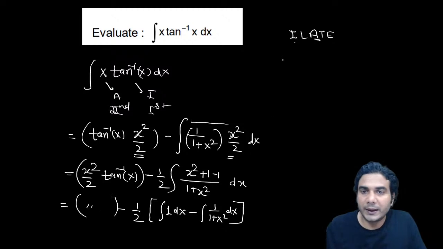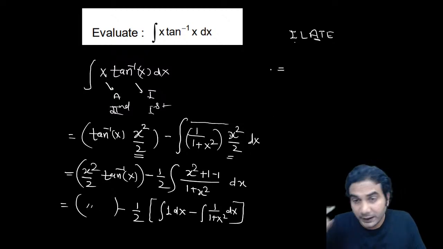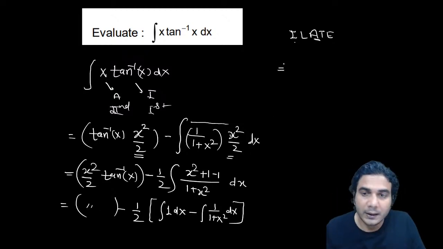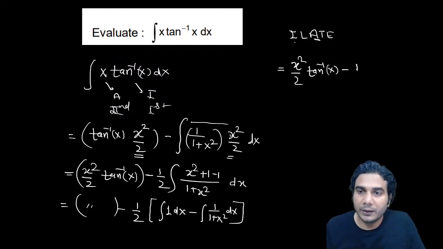And let's write the final answer. I'll copy everything, whatever we are getting. So the first term which we are getting was x square by 2 into tan inverse x, alright, minus 1 by 2 of, now opening this bracket and integrating simultaneously. So minus 1 by 2, integration of 1 is x, then the next term will be plus 1 by 2 of the integration of 1 upon 1 plus x square, which you know is tan inverse, right? So that will be tan inverse of x. And then finally put 1 integrating constant c.